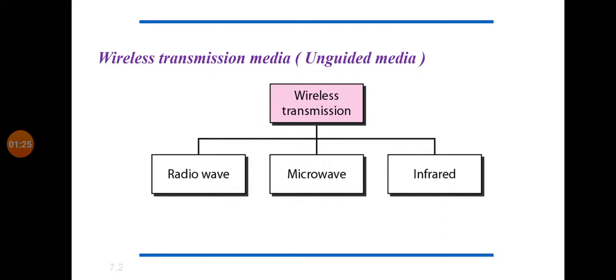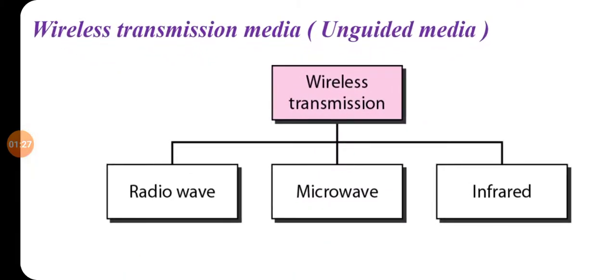So unguided media means wireless transmission. Unguided media is divided into three different types. First one is radio wave, second one is microwave and third one is infrared wave. Clear? So the three main unguided media are radio wave, microwave and infrared wave.